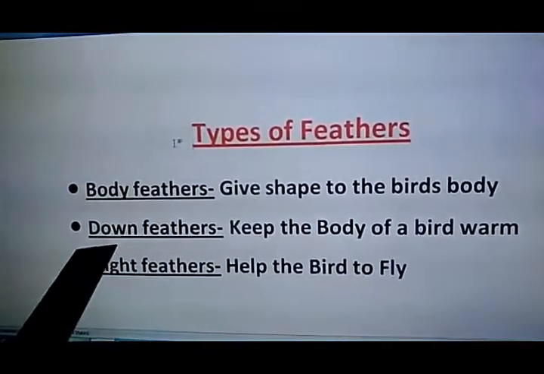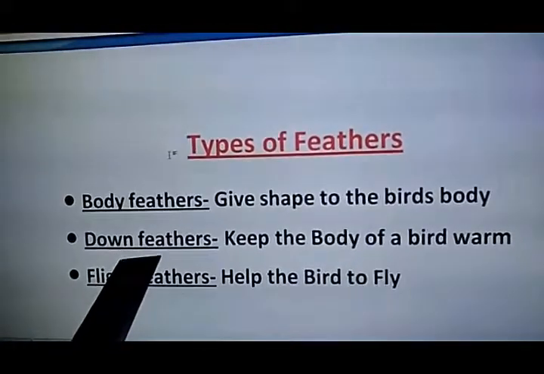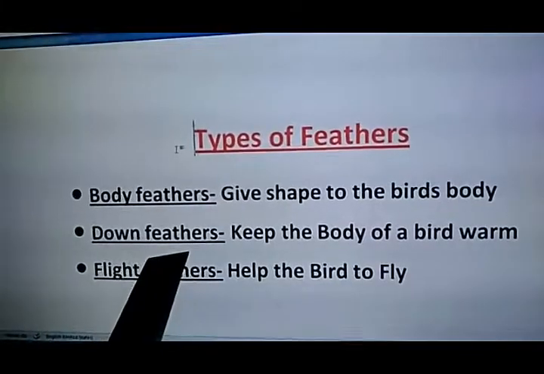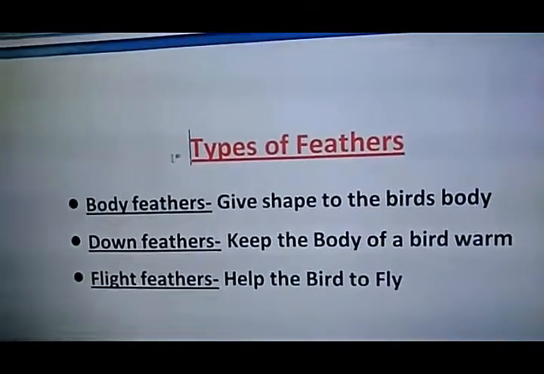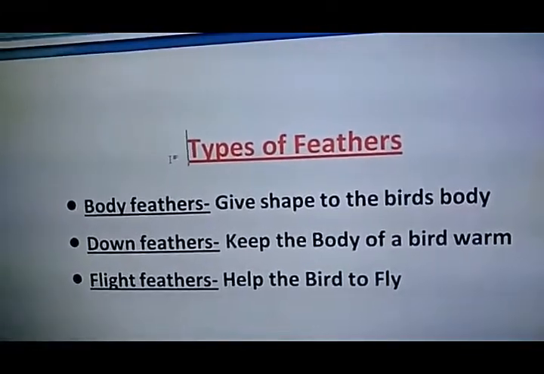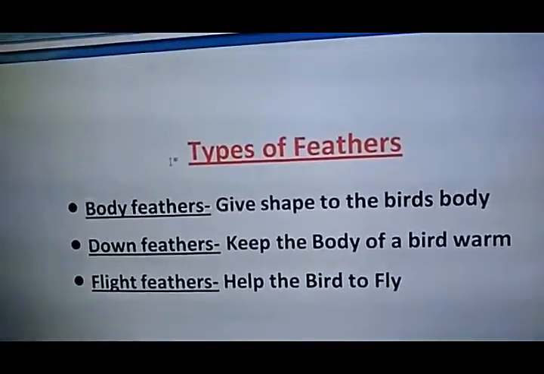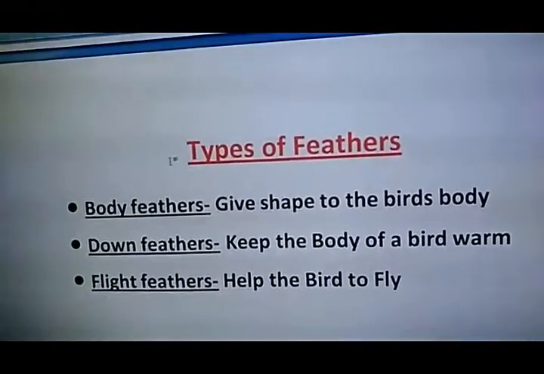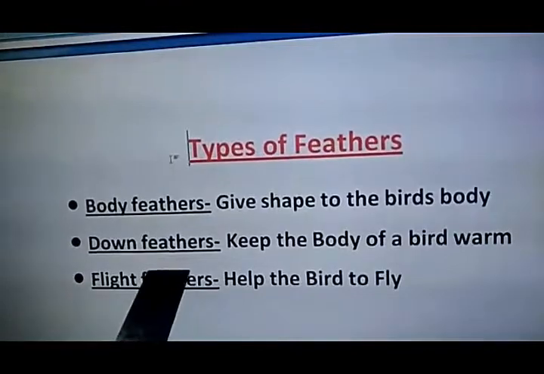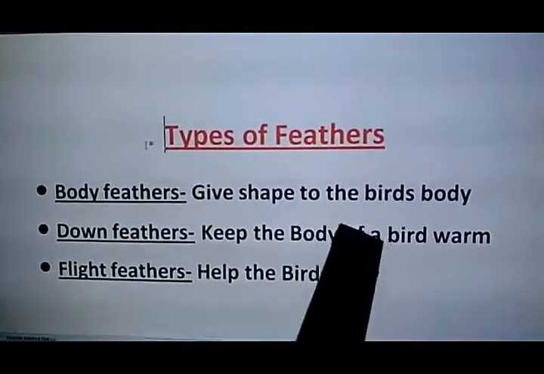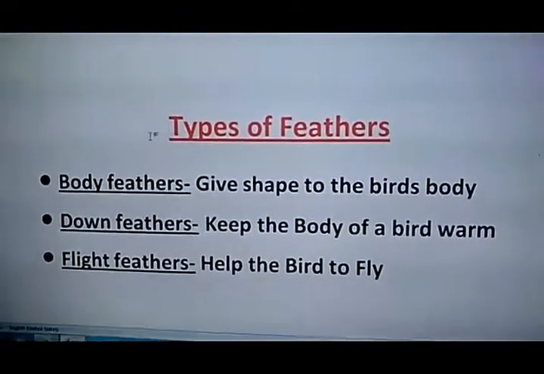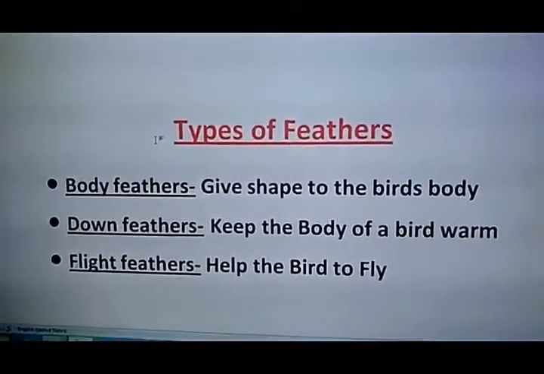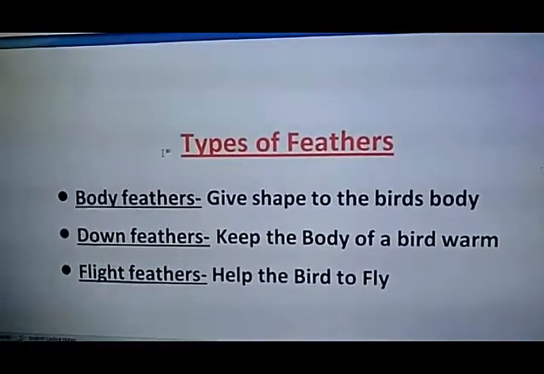Second is the down feather. Down feathers are very short and soft feathers. They are found next to the skin of the bird, and the main function of the down feather is that it keeps the body of a bird warm. It gives warmth to the bird's body.